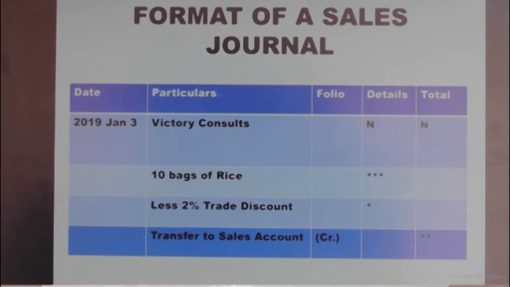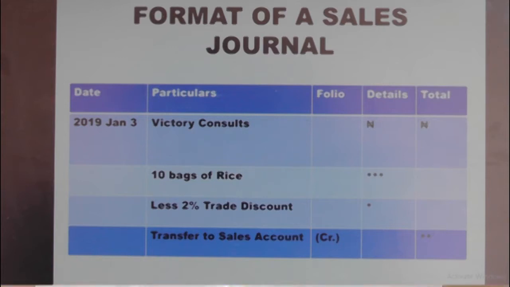And on the screen you can see Victory Consult. Victory Consult shows on the particular column what happened. The particular column will be describing the items that are being bought or the items that are being sold during the accounting period.